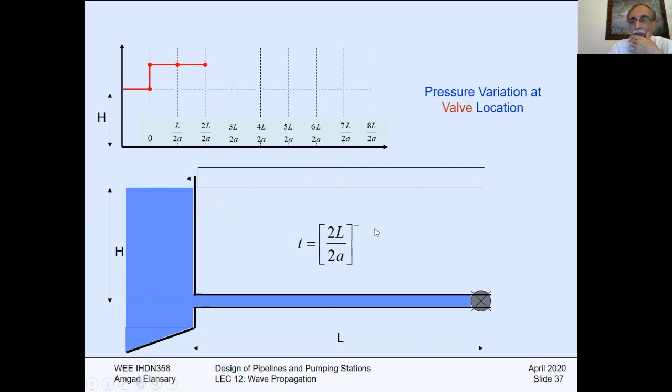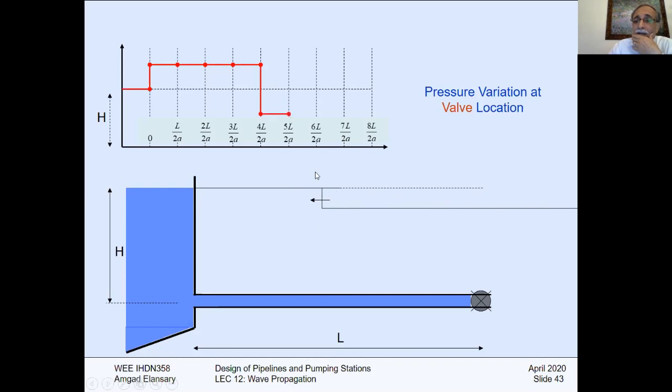If I continue up to here, it will give you 3L over 2A. Up to here, it will be the same, 2L over A. It's 4L over 2A, 2L over A. It's like this. And then I can go for the third cycle. Up to here, it will give you here, like that. Another half cycle, it will be like that. This is the third one.